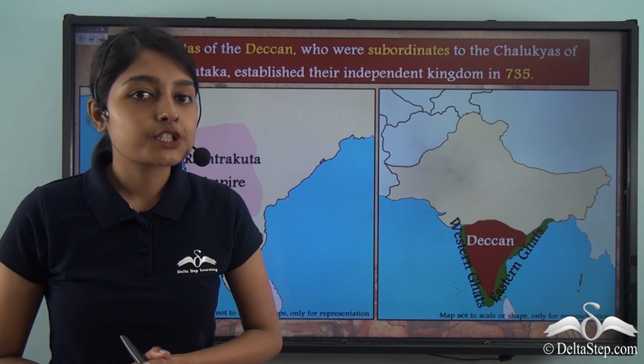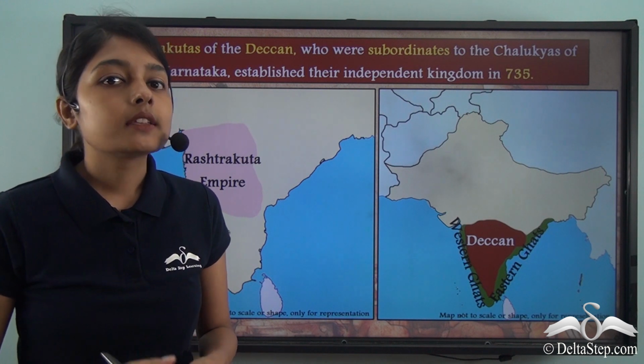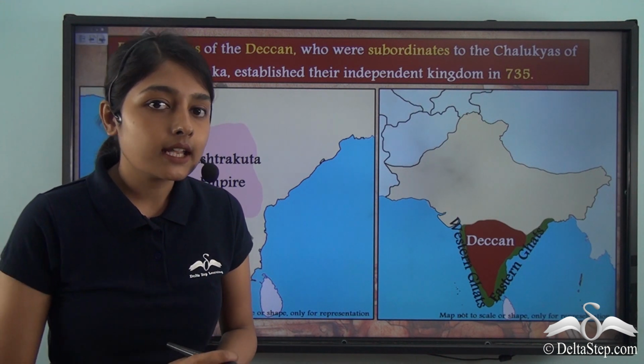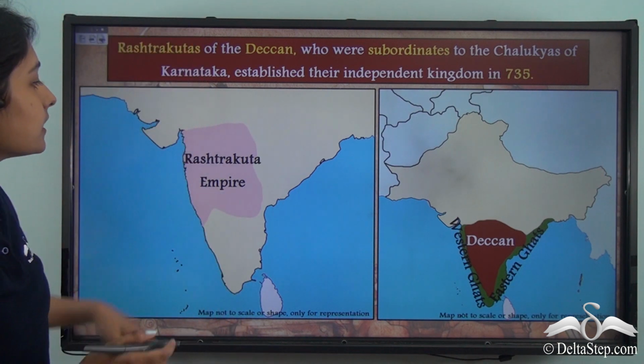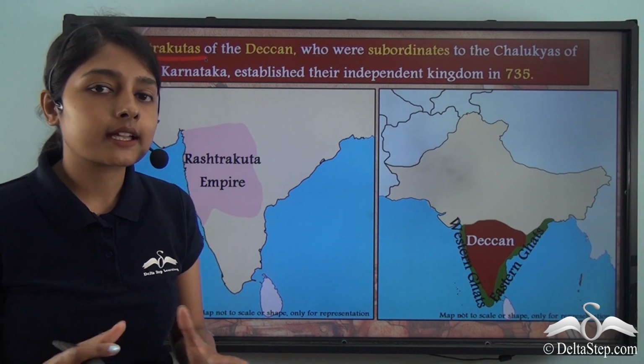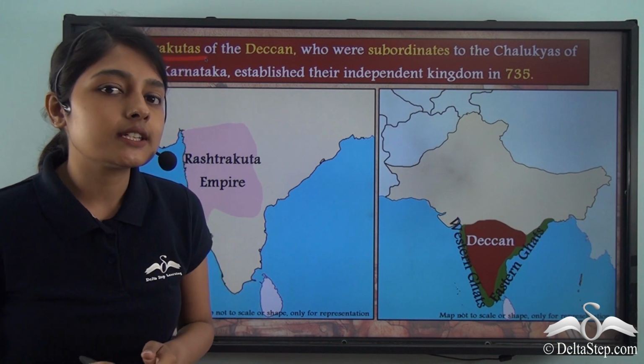We talked about the Chalukyas who ruled in the Karnataka region from the 6th to the 8th century. Now there was another dynasty called the Rashtrakutas, the Rashtrakutas of the Deccan. In this regard you have to understand which region is the Deccan.